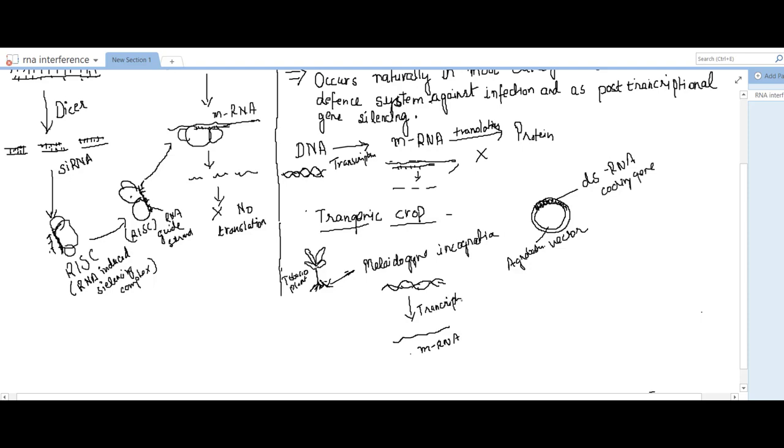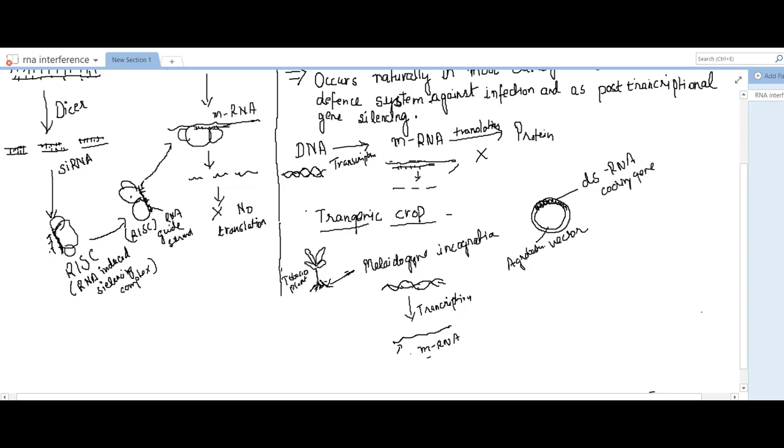It is a crucial gene for the life of Meloidogyne incognita. If this gene gets suppressed through double-stranded RNA or RNA interference, this mRNA will not get translated into proteins. So this is crucial for the life of Meloidogyne incognita. If it is not expressed, then it will be knocked out from the crop.